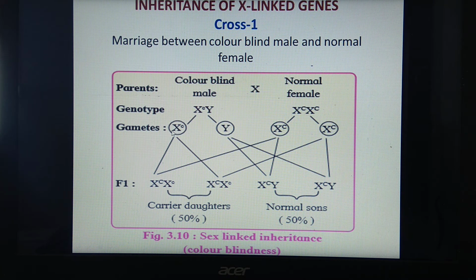Once again, when this X small c combines with X capital C, this will again be the carrier condition because of the presence of recessive gene c singly.